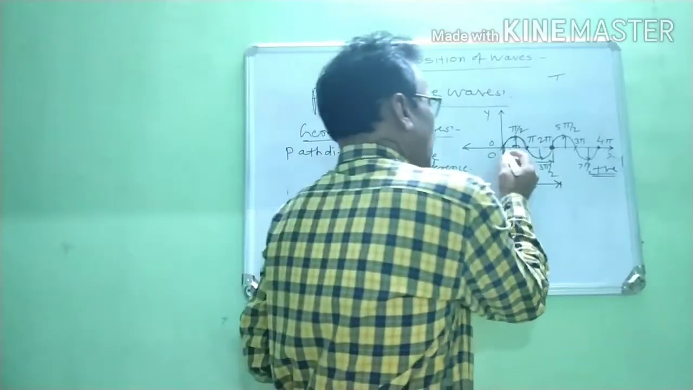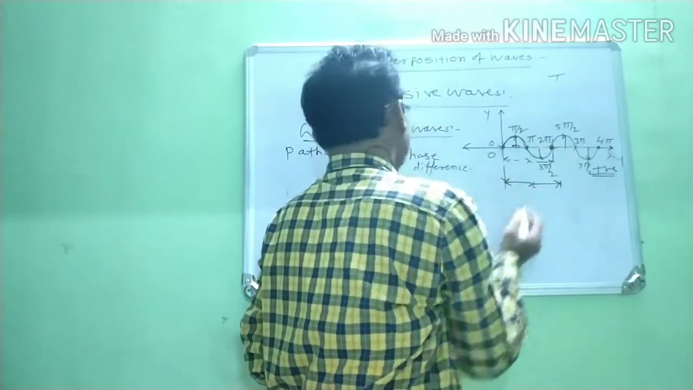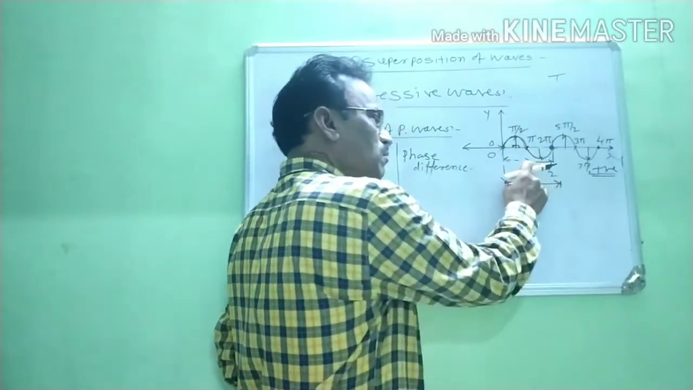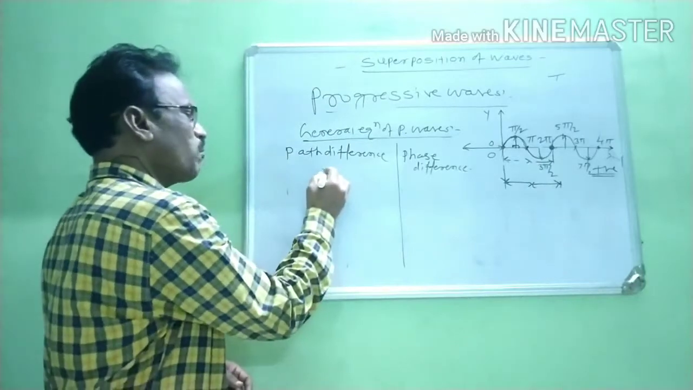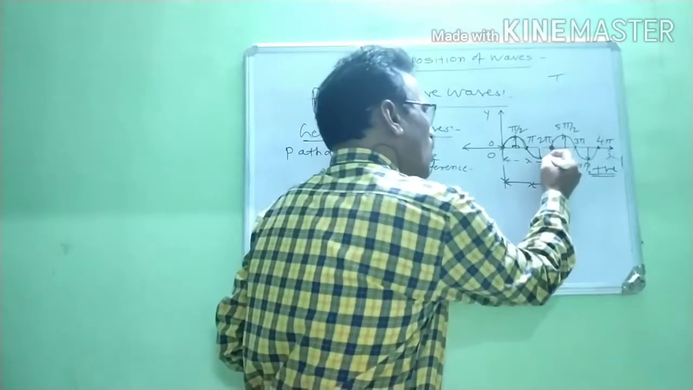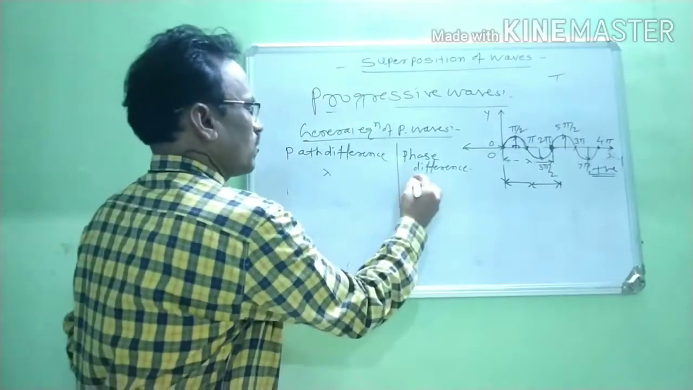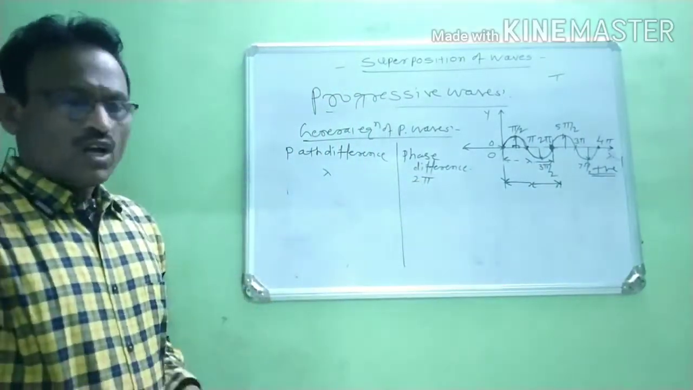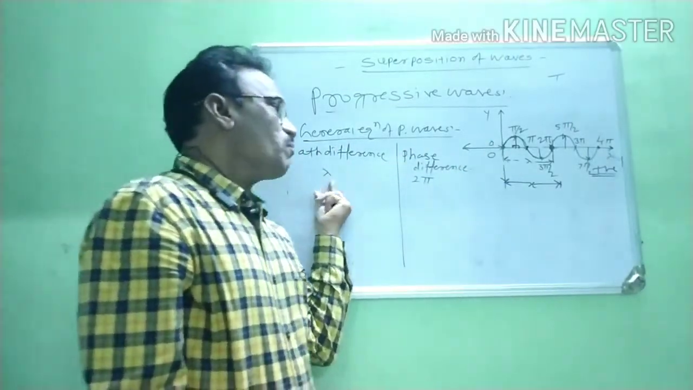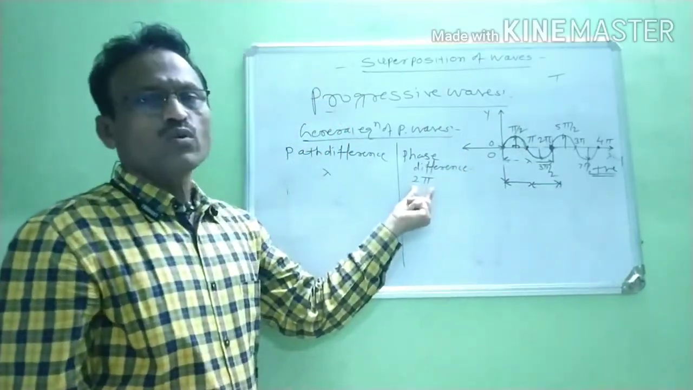Now, initially the distance between these two particles is the path difference, and the path difference between these two particles is the wavelength lambda. When the path difference between two particles is lambda, what is the phase difference for that particular path difference? The phase difference is 2 pi. When the path difference of a wave is lambda, the phase difference for that particle is equal to 2 pi.